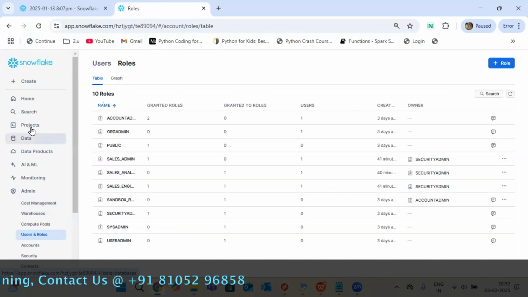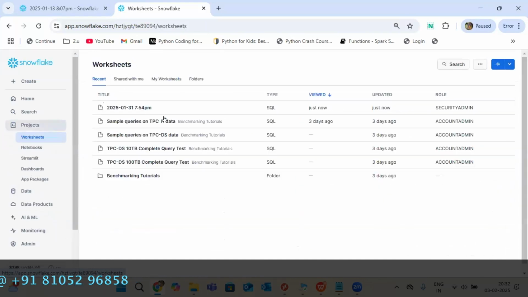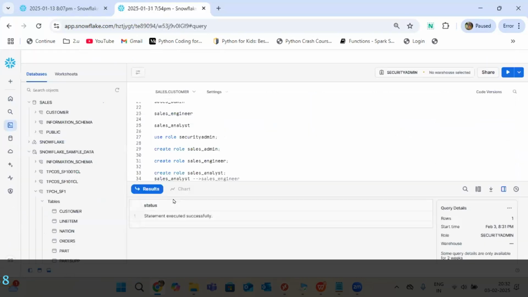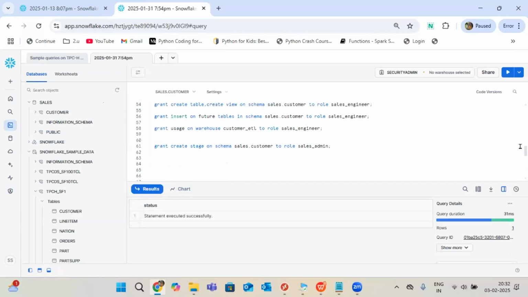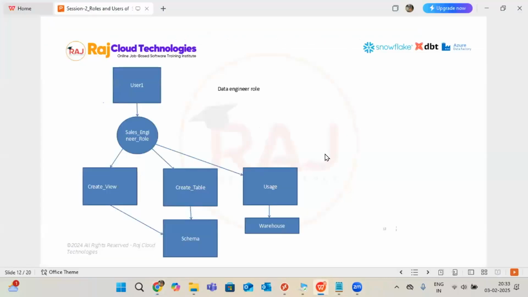Okay, object level we have to say. Now I have talked maximum about the object, right? If you go to the object, you will get all the information, what privileges we have for this object. Okay. So let me complete this and I'll come back to them.